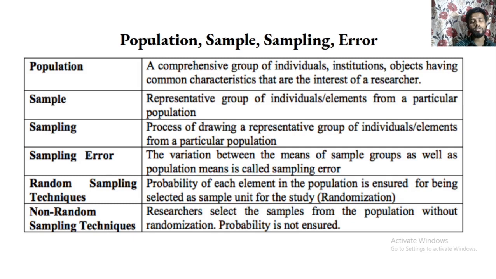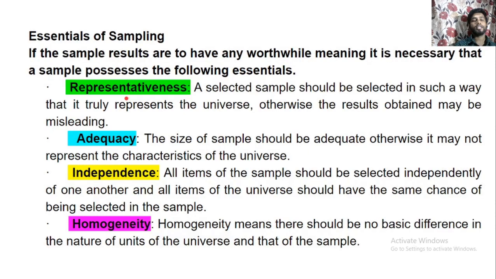What are the essentials of sampling? There are four most important essentialities of a sample. The first one is representativeness. A sample should be selected in such a way that it truly represents the universe, otherwise the result obtained may be misleading. That means the sample should be representative of the total population, that means it truly represents the whole universe, otherwise the result may be misleading.